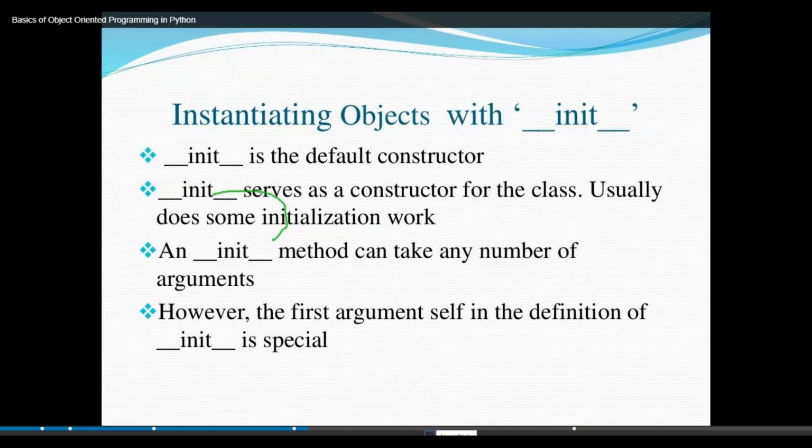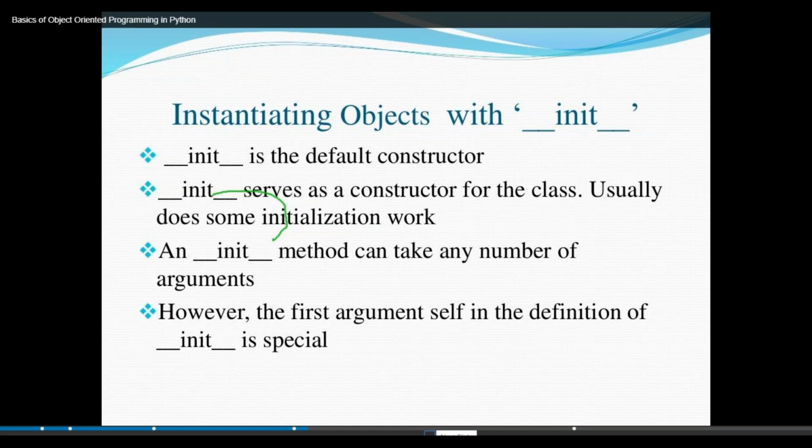The default constructor is __init__ in Python programming, not in Java. So in Python, __init__ is the default constructor. This serves as a constructor for the class. Usually it does some initialization work. Once you start, the first method that runs is the init method.